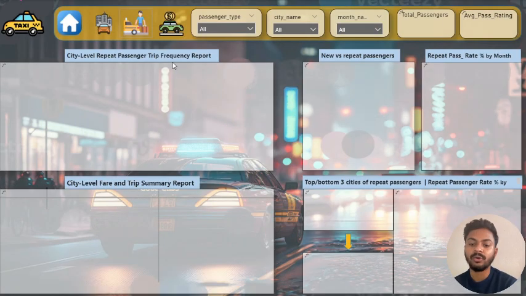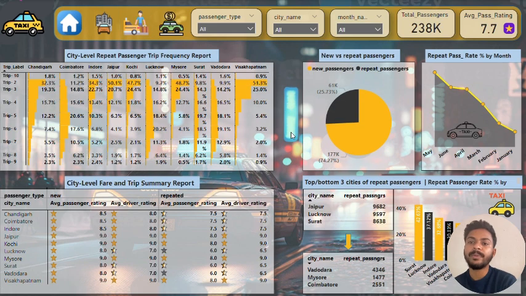So let's go to the passenger analysis page. Here in the passenger analysis report you can see I used KPIs of total passengers and average passenger rating. In terms of all passengers, the average rating was 7.7. Let's talk about the first visualization.